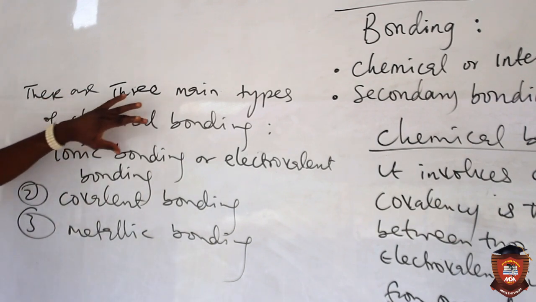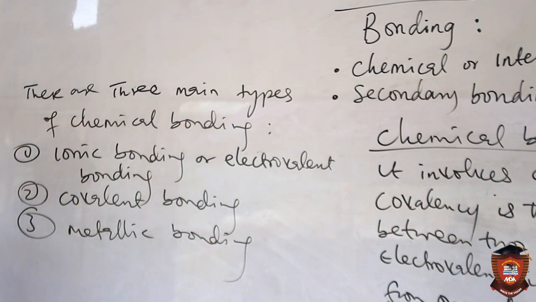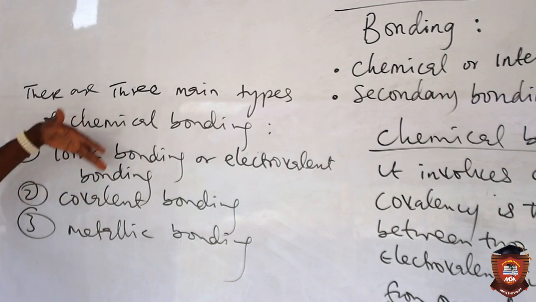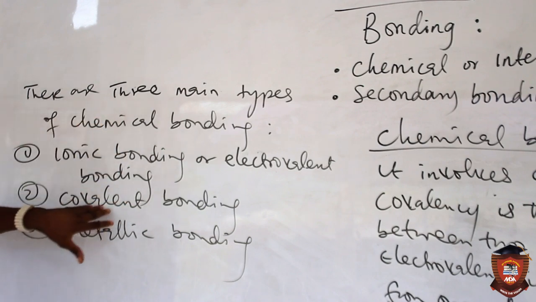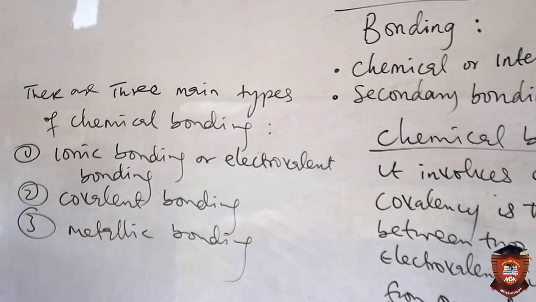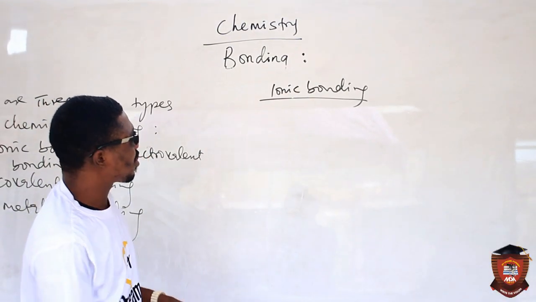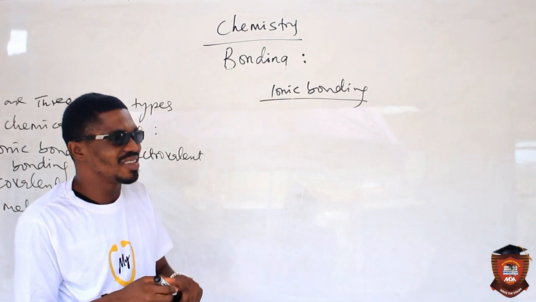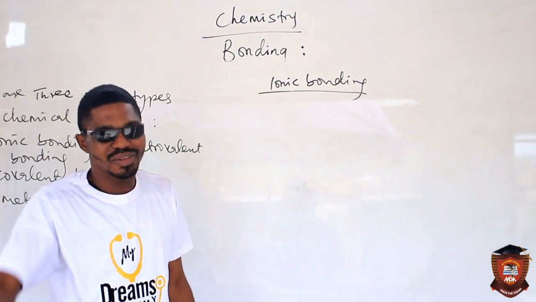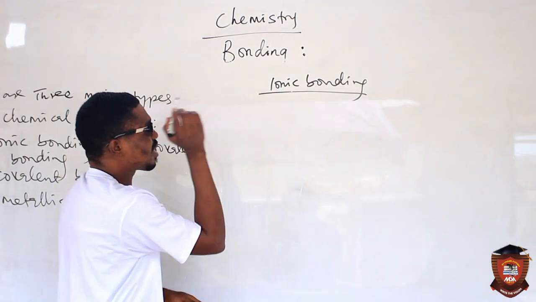Now let's look at ionic bonding, after which we're going to covalent and metallic. Let's now go into ionic bonding. Remember that bonding is simply the process of forming a bond. Now, what is an ionic bond?